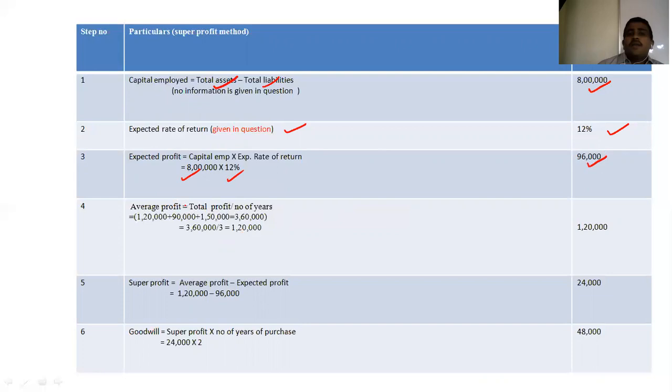96,000. Average profit, what is the formula? Total profit divided by number of years. So we take the total of 3,60,000 divided by 3. It comes to 1,20,000. Now comes super profit. Super profit is equal to average profit minus expected profit, that is 24,000. Now finally comes the goodwill. Goodwill is equal to super profit into number of years of purchase: 24 into 2. So finally we get the answer, 48,000.